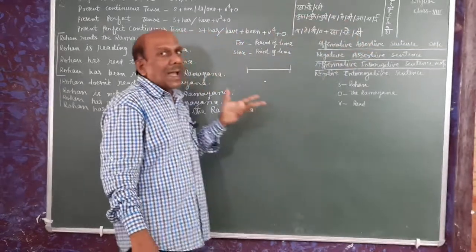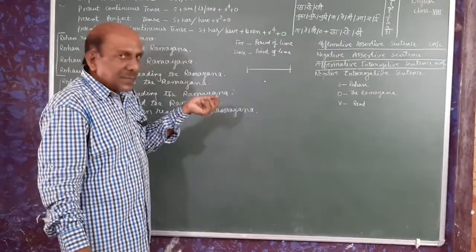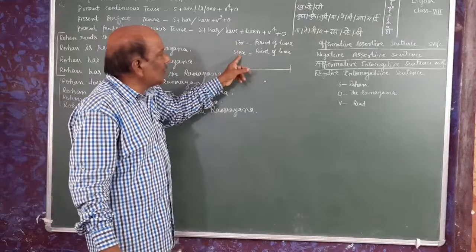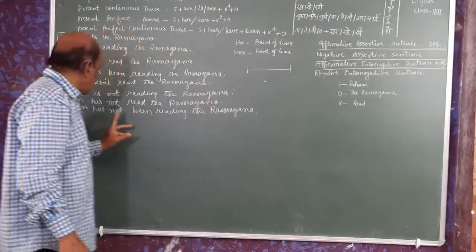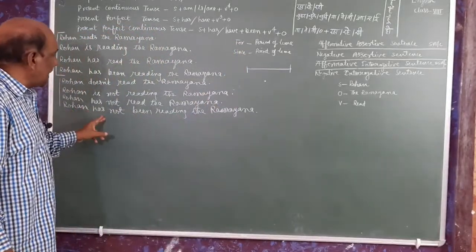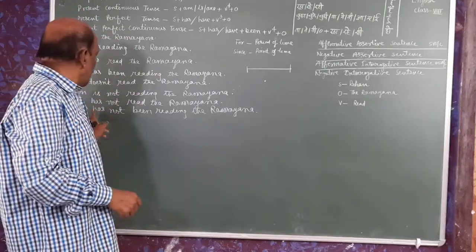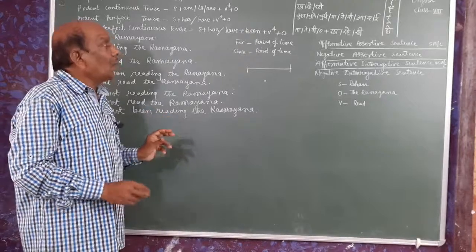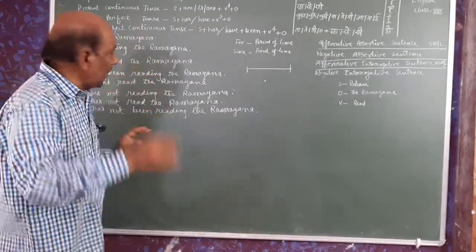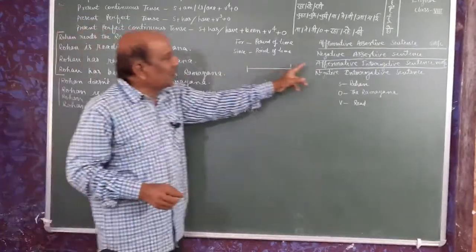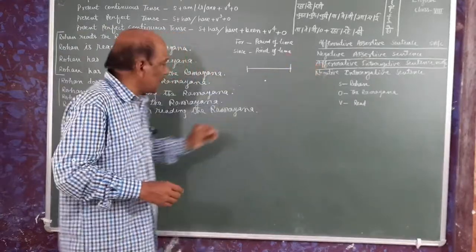And as we know, I have told you just a minute ago that sometimes we use for and since. In the same way, if we write here, Rohan has not been reading the Ramayana since morning. Rohan has not been reading the Ramayana for 3 hours. This way. Now we will come to the affirmative interrogative sentence.